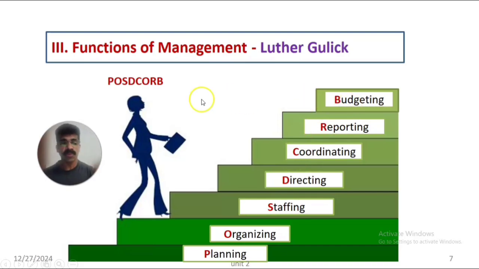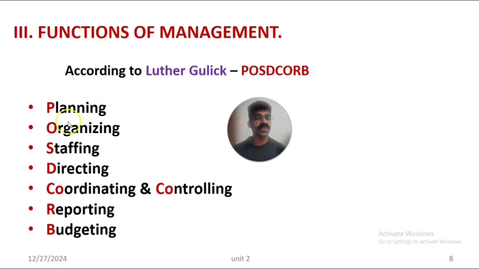This is the acronym POSDCORB made by Luther Gulick as the functions of management or essential activities of the managers. So POSDCORB includes planning, organizing, staffing, directing, coordinating, reporting and budgeting.